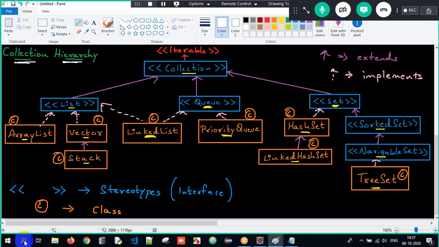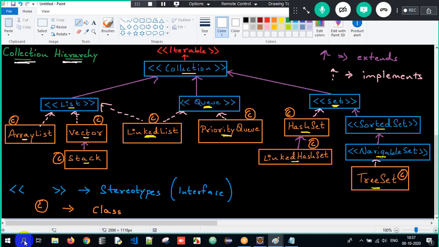Collection has three sub interfaces: list, queue, set. It's like SQL, set, queue, list here in reverse order. LQS means it's SQL. Under list, we had four implementation classes. What are those? ArrayList, Vector, Stack, LinkedList. Queue: LinkedList and PriorityQueue. Set: HashSet, LinkedHashSet, and TreeSet here.